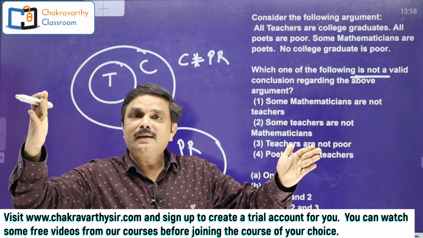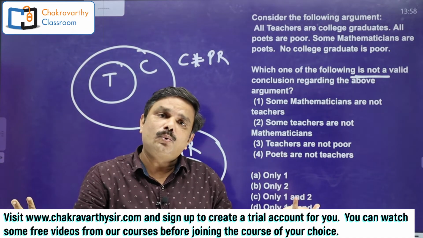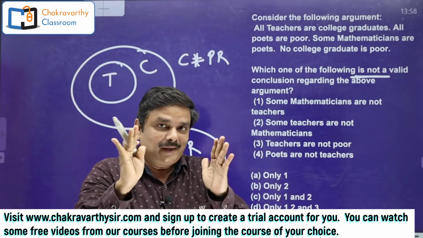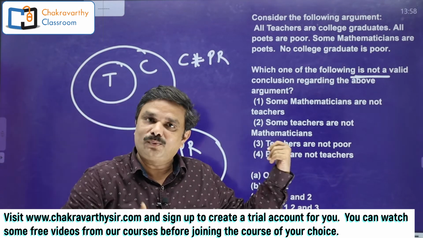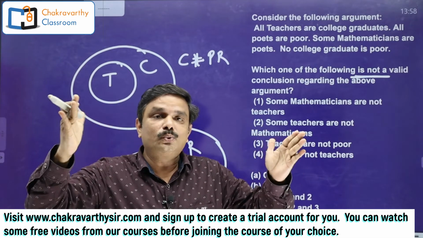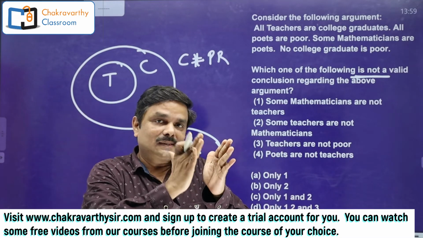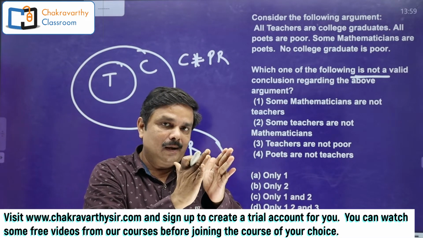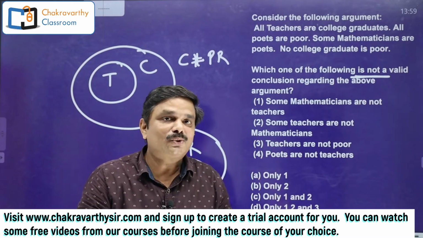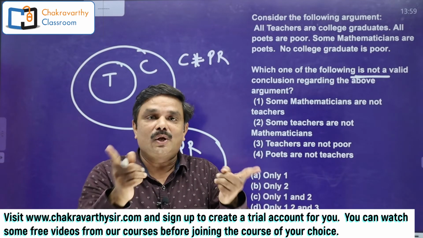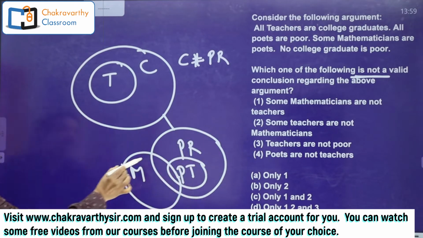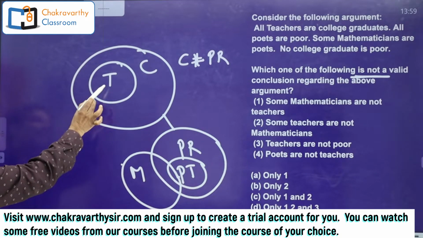Now suppose A is here, B is here. Some A's are not B is true. Some B's are not A is true. From that diagram, later we have to check what happens, right? Some not means 2 separate circles, or some A's are not B's means B inside, A outside, that's also okay. Then even intersection also okay. So here, some mathematicians are not teachers.